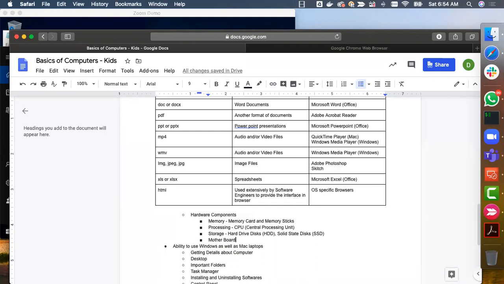Probably I will ask Shlok's dad, because I think he's an electrical engineer, to explain more about how a computer looks like at a later point in time, not now. Or any other electrical engineer who understands the concepts of the motherboard and can explain these terms more effectively, we will rope him or her in, and we will get into the details.